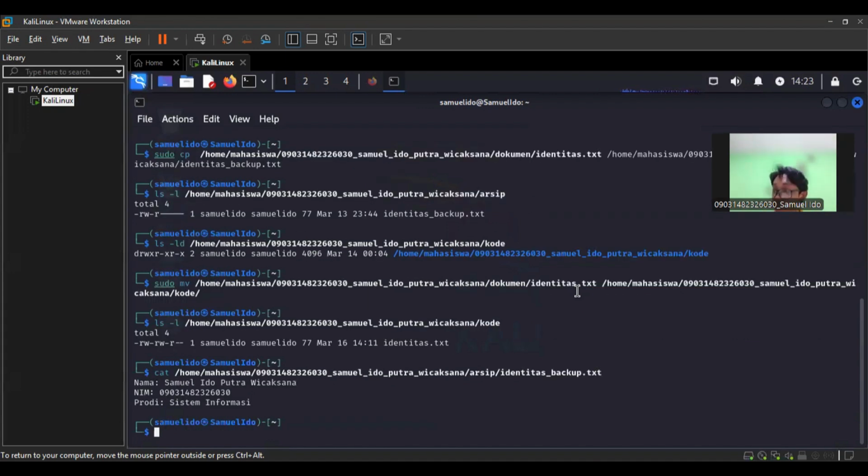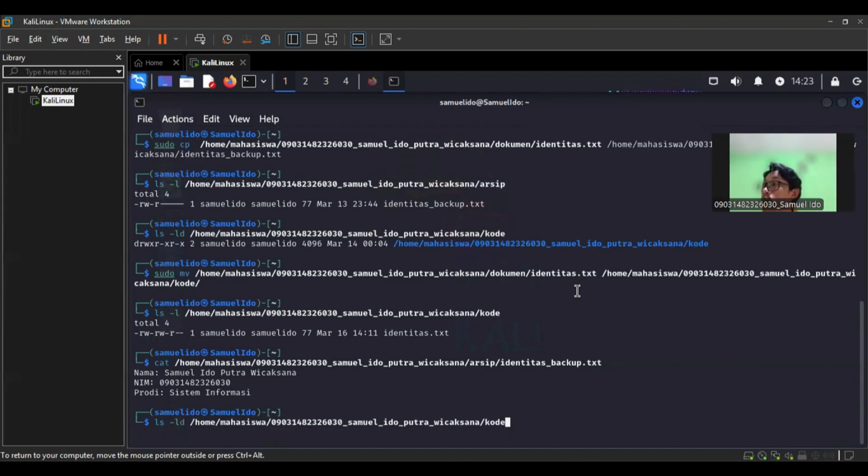Show the content of the identity backup txt file. Using the cat command, which is used to display the entire content of a file at once. Cat displays the content of the file on the direct output. The full path is used to specify the exact location of the file.